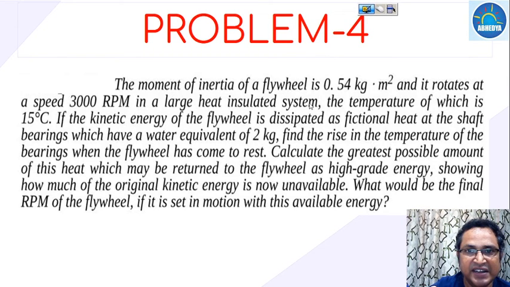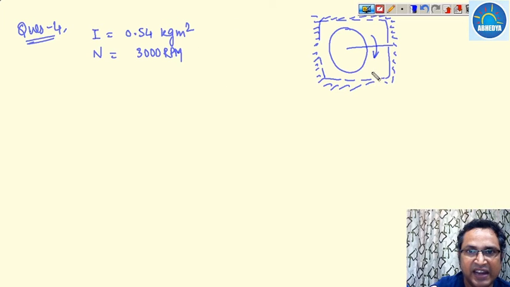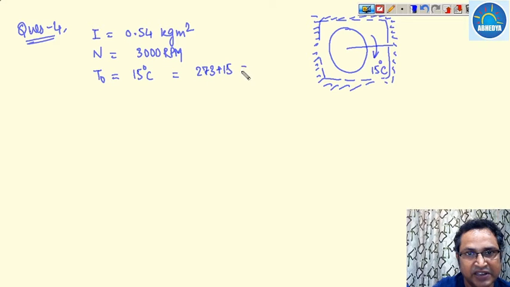This is in a large heat insulated system, and the temperature of the system is 15 degrees centigrade. So let us assume the environmental temperature is 15 degrees centigrade, that is 273 plus 15, which is 288 Kelvin.